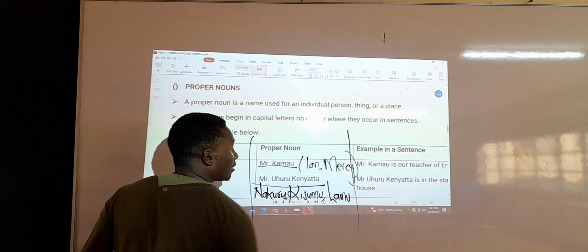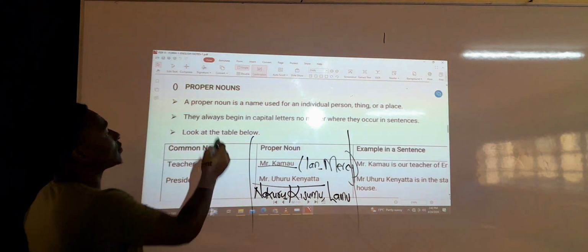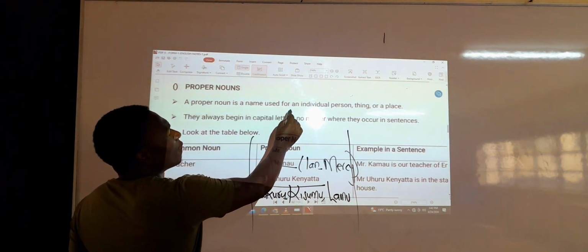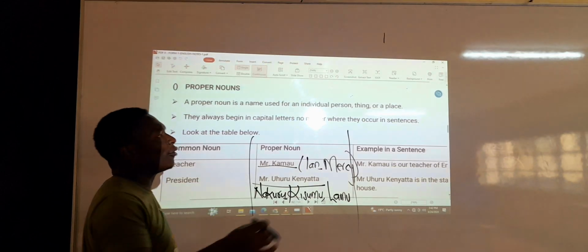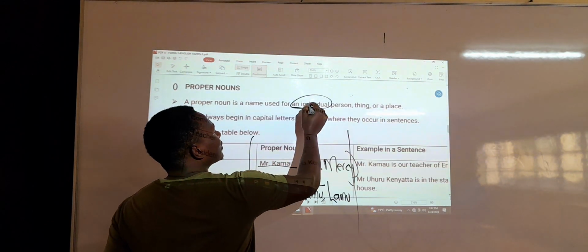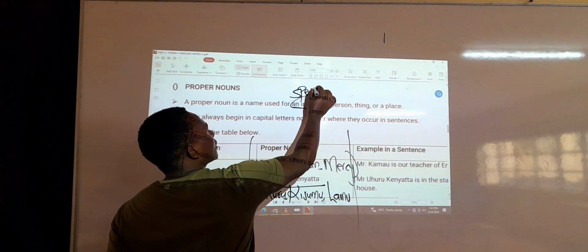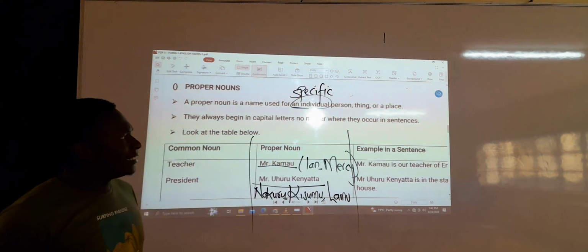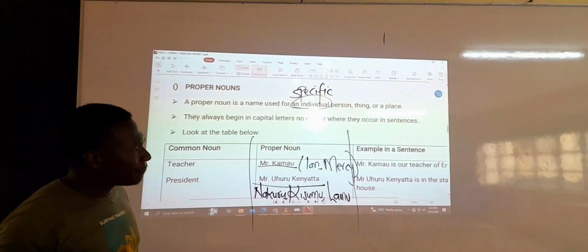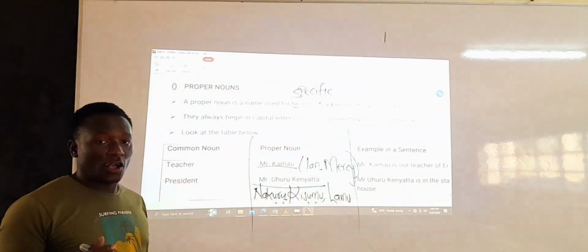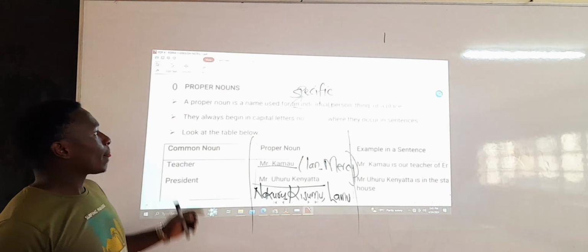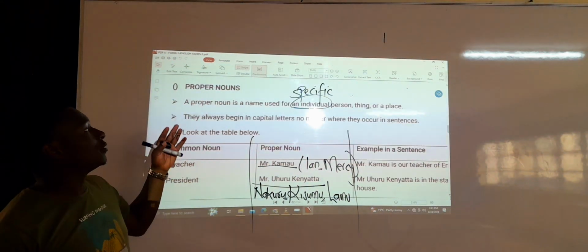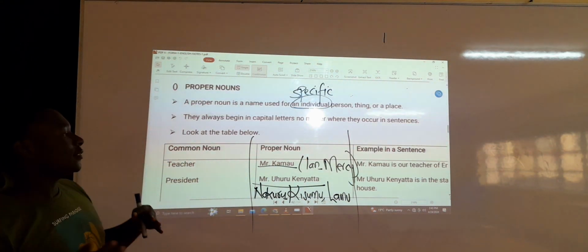Now, these are proper nouns, because a proper noun is a name used for an individual. That's the mark, because it's specific for an individual person, individual thing, or individual place. I hope you're getting the point. So, that's the difference between common nouns and proper nouns.